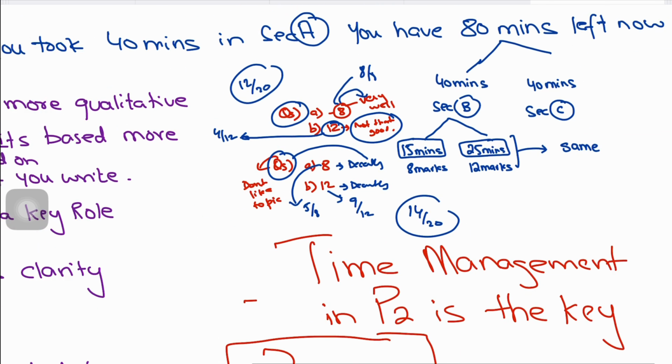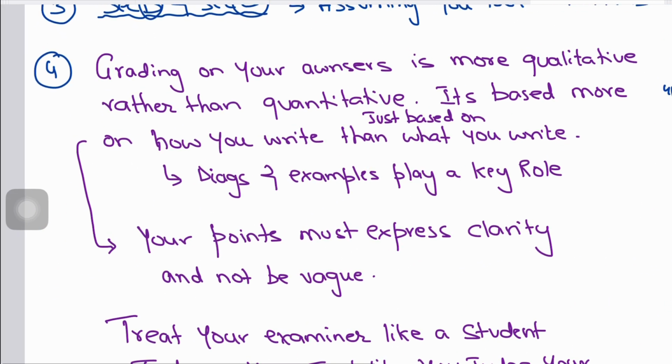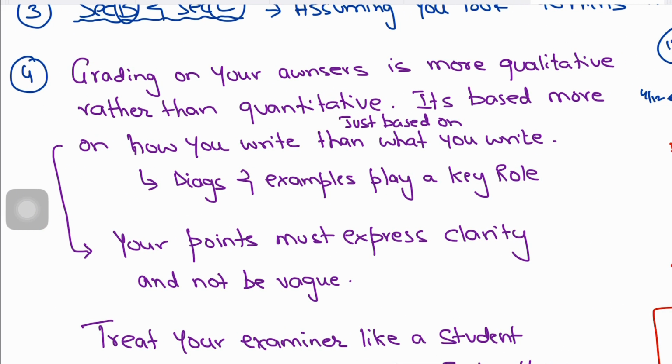Okay, guys. Now moving forward, remember that when the examiners grade your answers, and I have mentioned this several times in my past paper solution videos as well, the grading is done more on a qualitative basis, right, rather than a quantitative basis. It's more based on how you're writing it rather than what exactly you're writing. So even if you're writing correct, but you're not writing the complete chain of analysis, you will not get the marks.